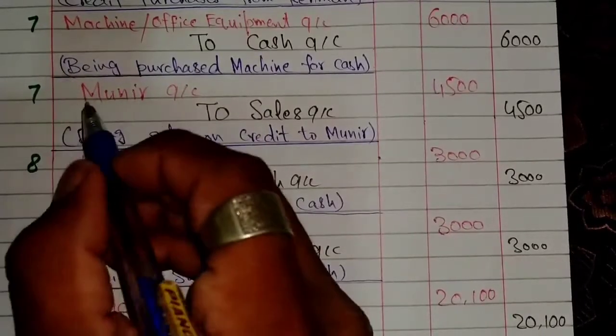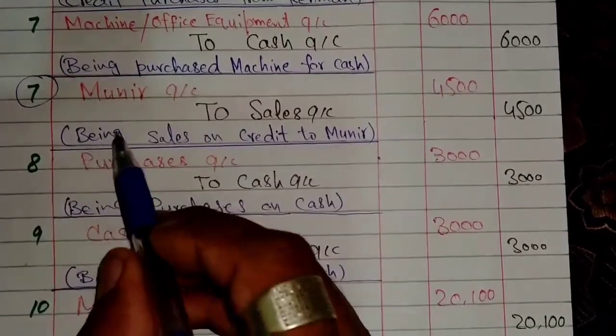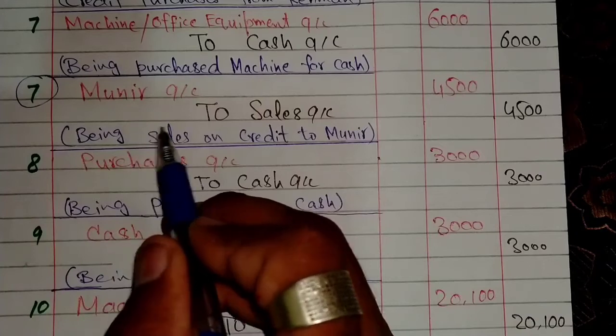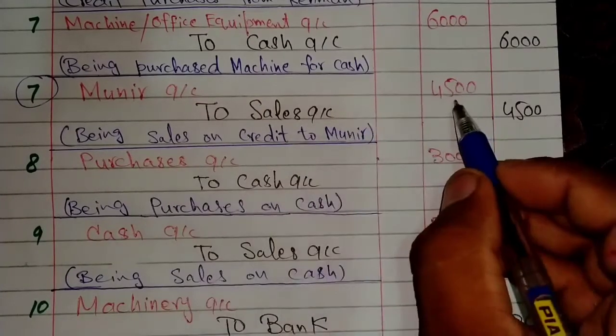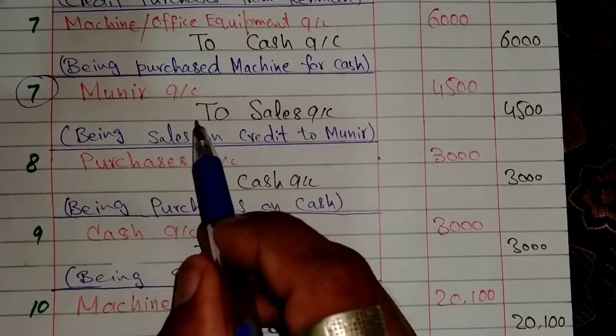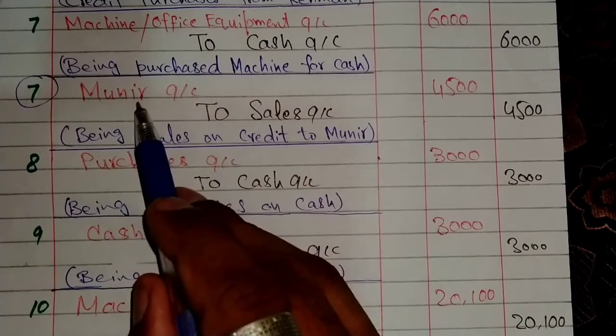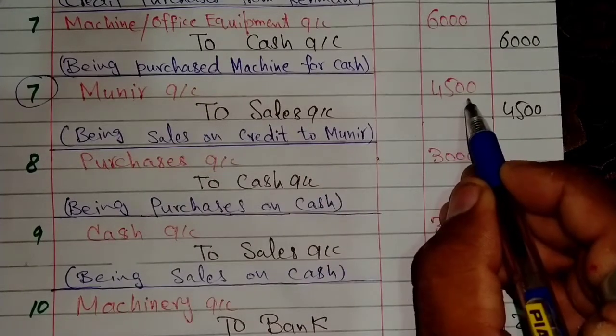On 7th, sales to Munir had been made by us with amount $4,500, so accounts receivable from Munir was $4,500.